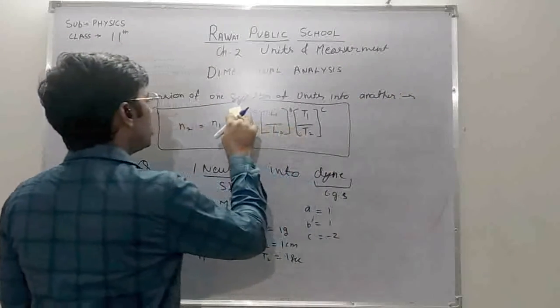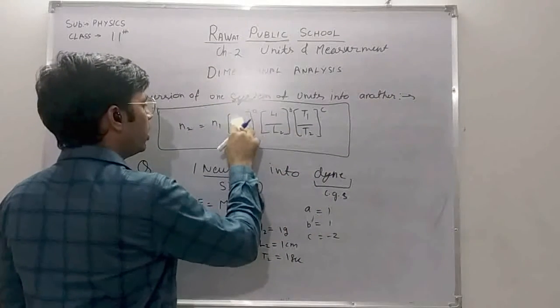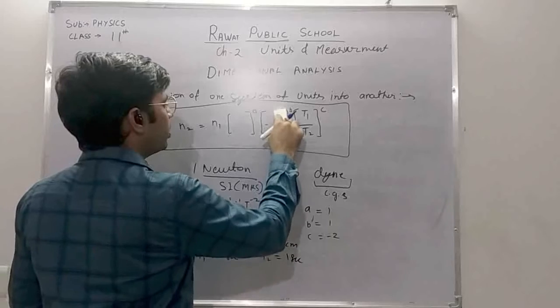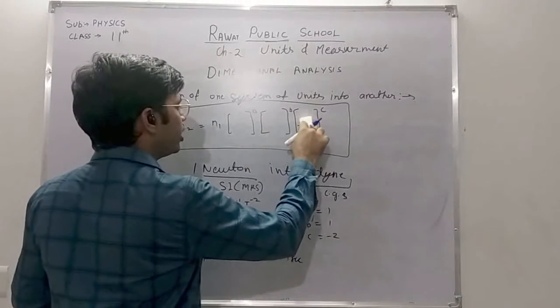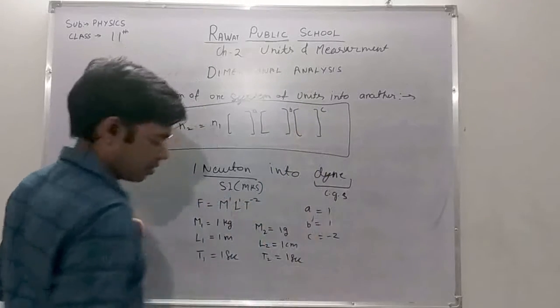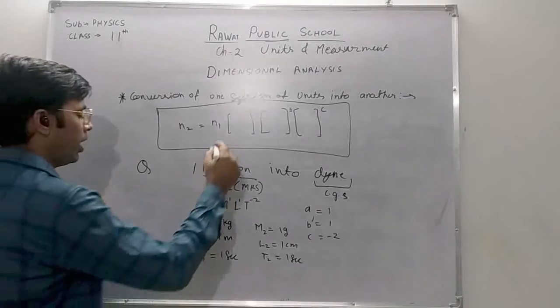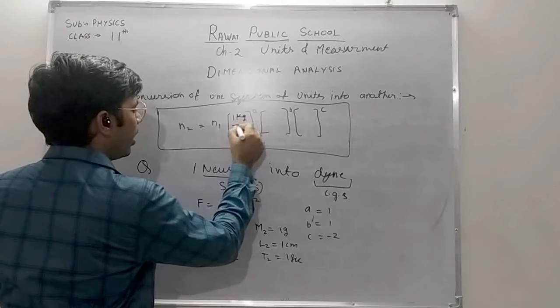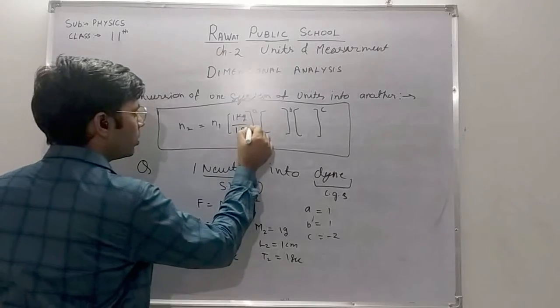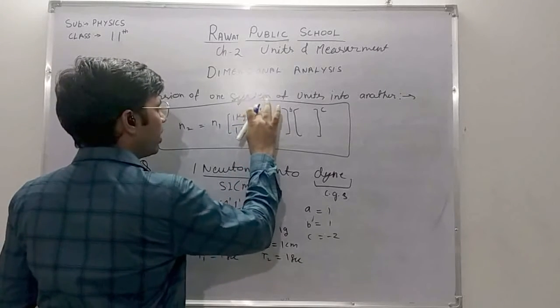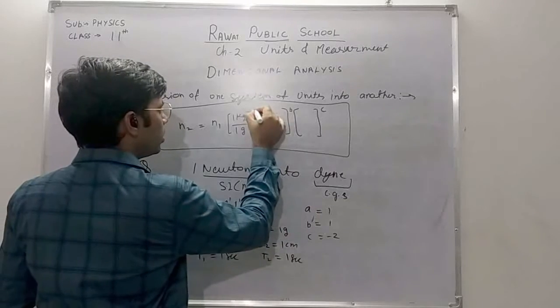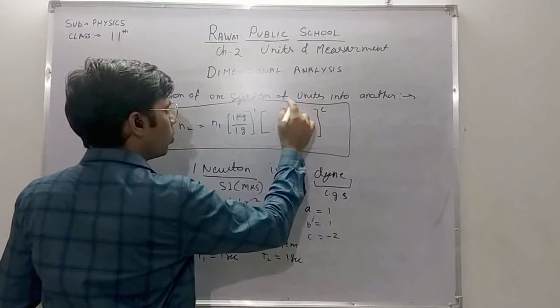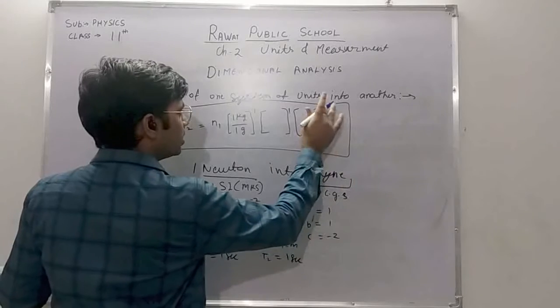So substitute the values of M1, L1, T1 and M2, L2, T2 in the above formula. M1 is 1 kg and M2 is 1 gram. The value of a is 1, value of b is 1 and value of c is minus 2.